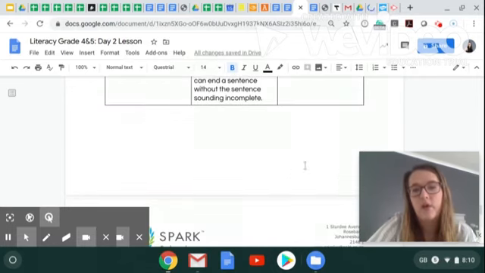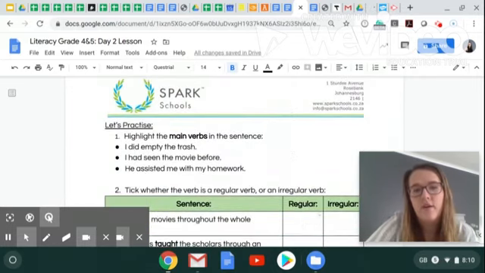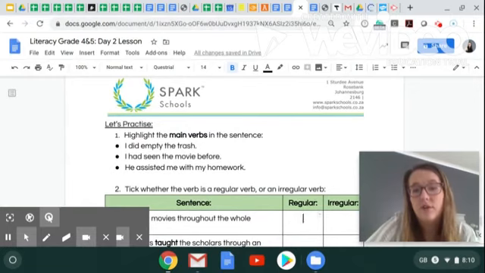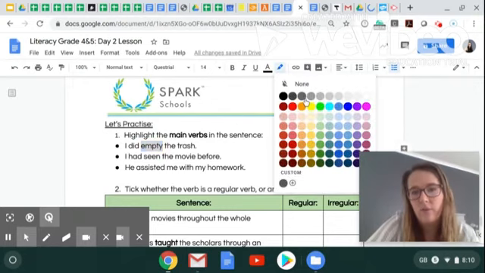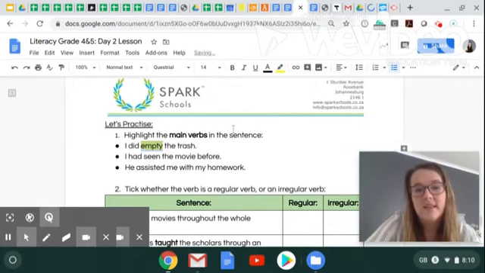Now we are going to practice. Number one, highlight the main verbs in the sentence. I did empty the trash. Empty is the main verb, however, did is our helping verb. I had seen the movie before. Had is our helping verb, but seen is our main verb. And then lastly, he assisted me with my homework. Assisted is my main verb.